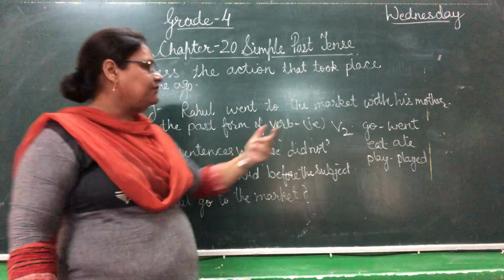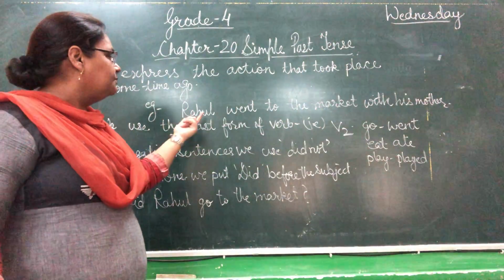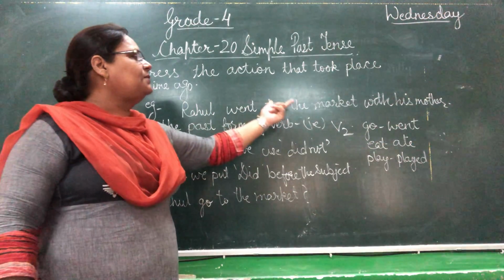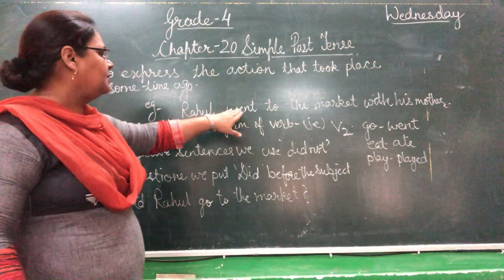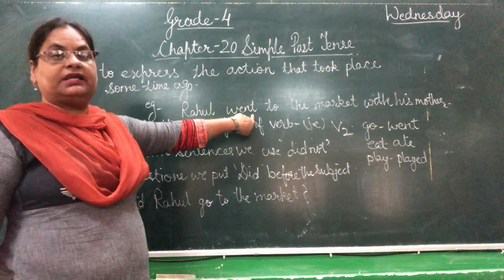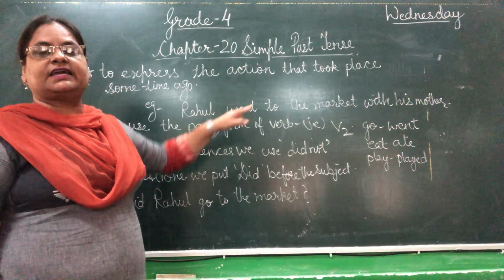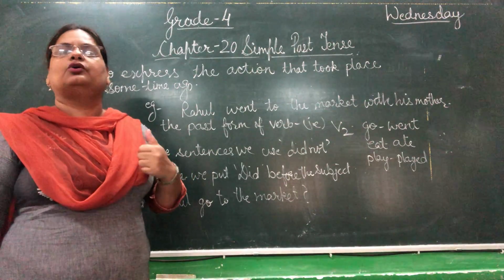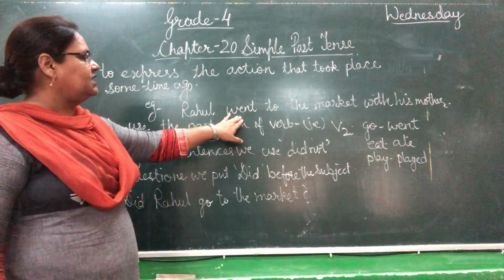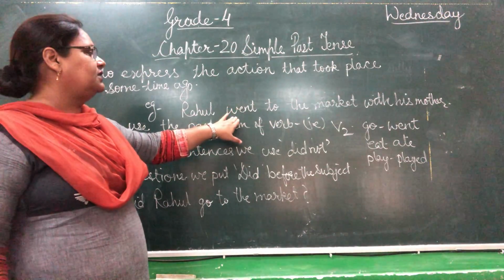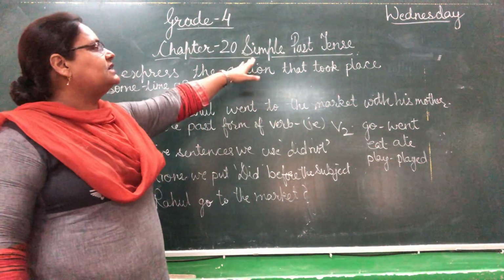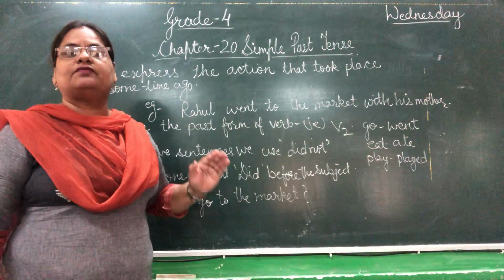Okay, children? For example, if we take an example, Rahul went to the market with his mother. Now here ma'am has used W-E-N-T, went, and went is the second form of the verb go. If I have used here the verb's second form, then it is showing that I am using simple past tense form of verb.